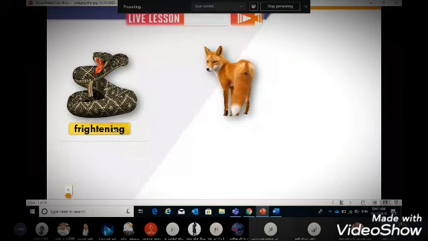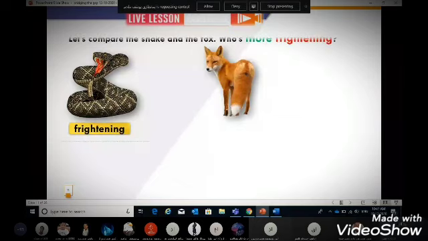But which animal is more frightening? The snake or the fox? Of course, it is the snake. So we say that the snake is more frightening than the fox.